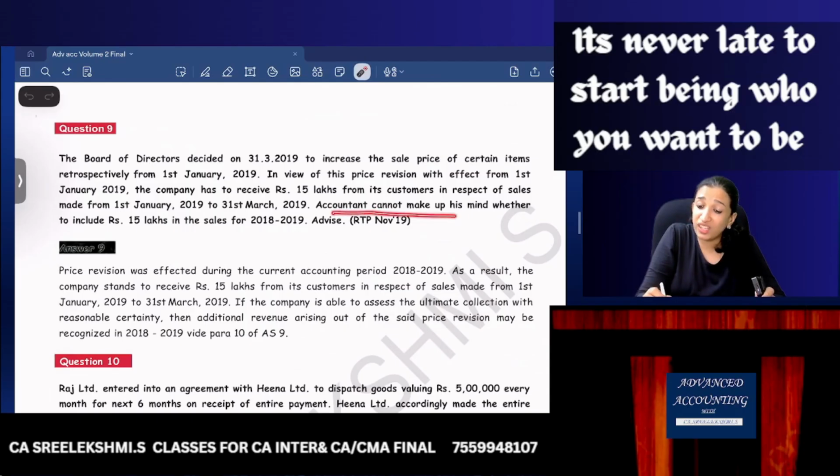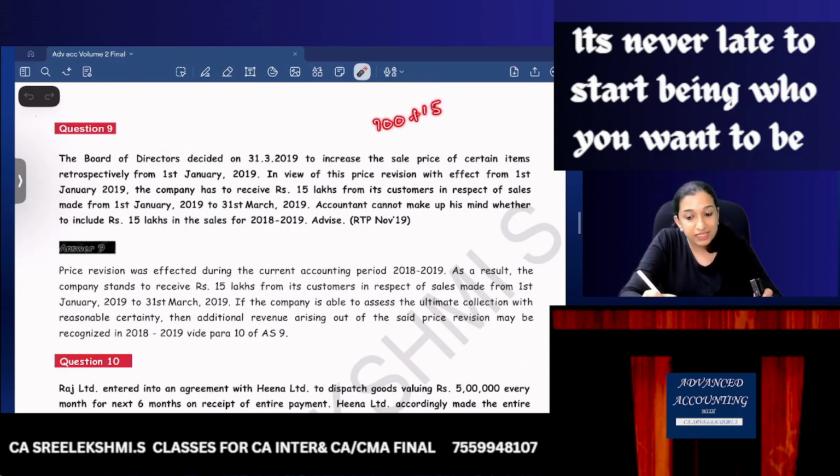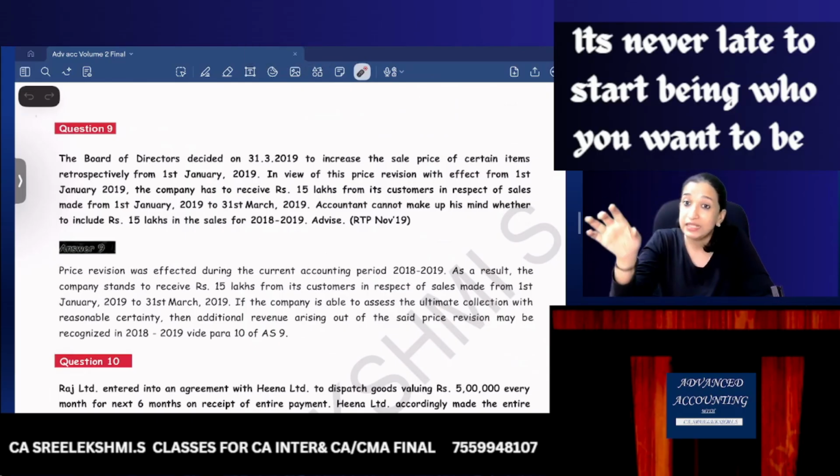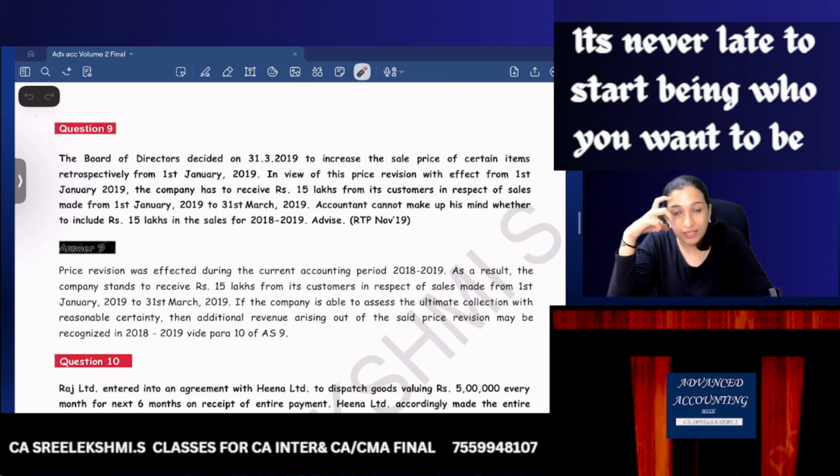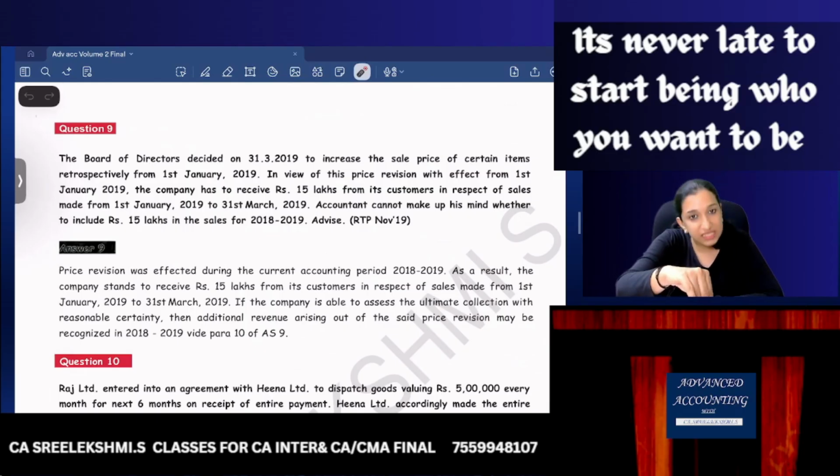The question is, accountant cannot make up his mind whether to include 15 lakhs in the sales in 18-19. Whether on sales already made for 100 lakhs, the revenue should increase by 15 lakhs. What do you think? What will be your answer? Whatever be your answer, see what we have studied. At the time of sale of goods, risk and reward is transferred, ownership is transferred, but is ultimate collection reasonably certain? 100 lakhs will be certain, but what about that balance 15 lakhs? So the entity should make an assessment. So the point you should write, listen carefully: